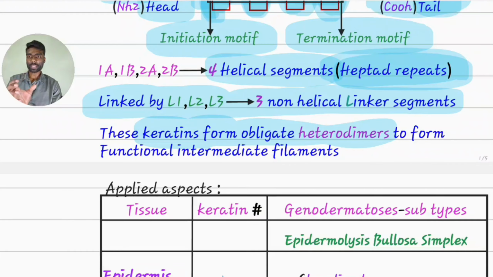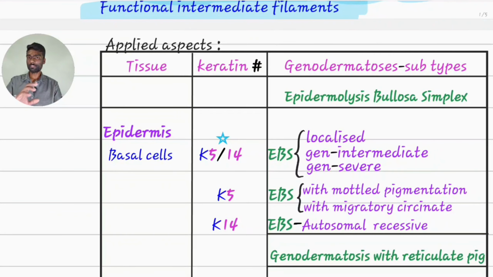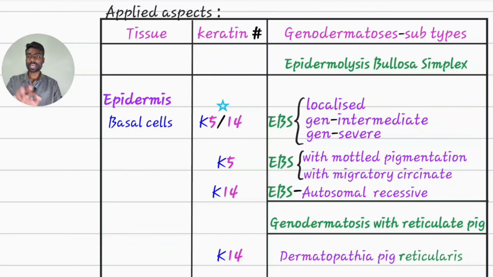Hence, keratins will form filaments by forming heterodimers, tetramers and then functional intermediate filaments, which form the cytoskeleton ultimately. Now, anatomy of keratin is finished. Now we will see applied aspects of keratins.